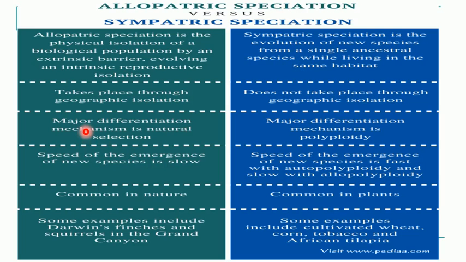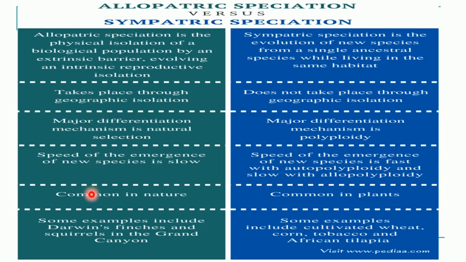In allopatric speciation, the major differentiation mechanism is natural selection, whereas in sympatric speciation, the major mechanism is polyploidy. We will understand the different mechanisms in the coming slides. Then the speed of emergence of new species is very slow in allopatric speciation, whereas emergence of new species takes place very fast with the help of autopolyploidy or allopolyploidy.